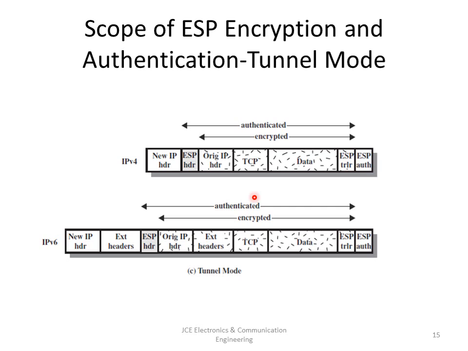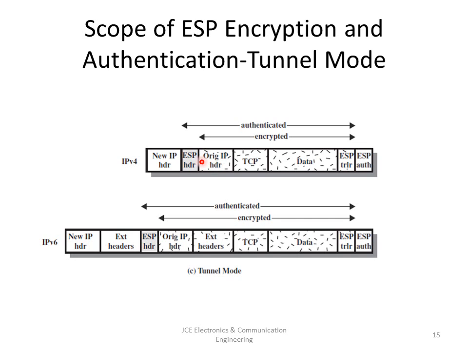Now, let us look at the scope of ESP encryption and authentication in tunnel mode. If you see, this is IPv4 and IPv6, the same that we have seen for transport mode. But here we see that this ESP header is not placed before the TCP, but is encapsulating the original IP packet.